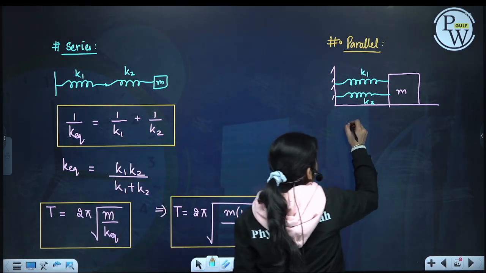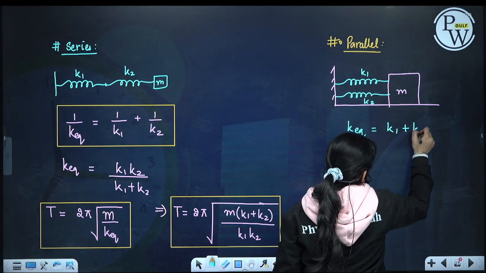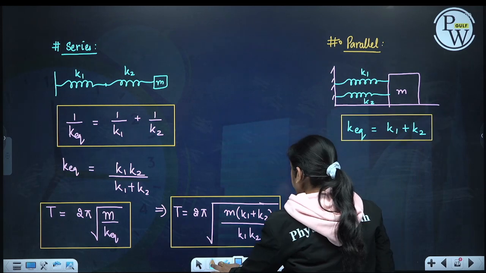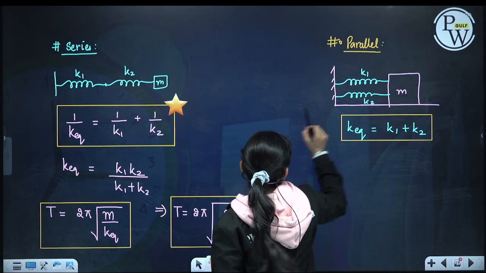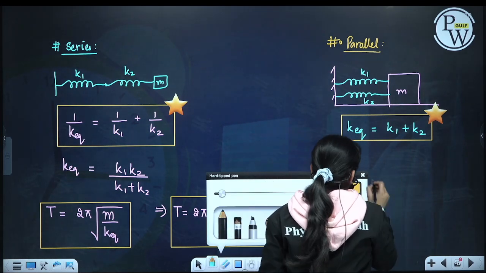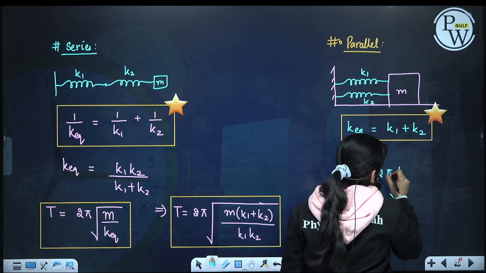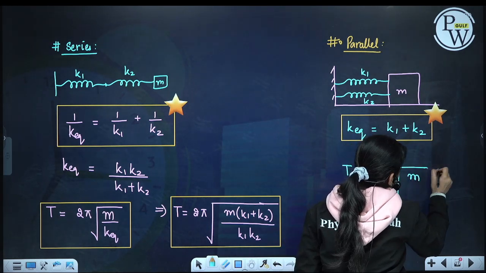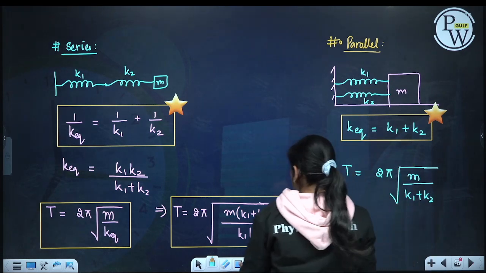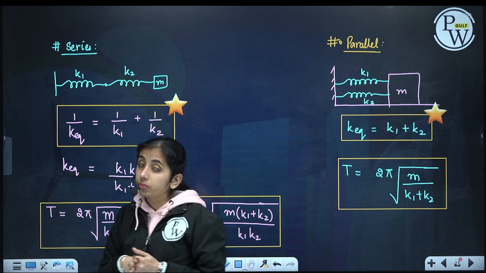In this case, k equivalent is k1 plus k2. You have to remember the k equivalent for series as well as parallel combination. So the time period will be 2 pi under root m divided by k1 plus k2. This will be my time period for series and parallel combinations of springs.